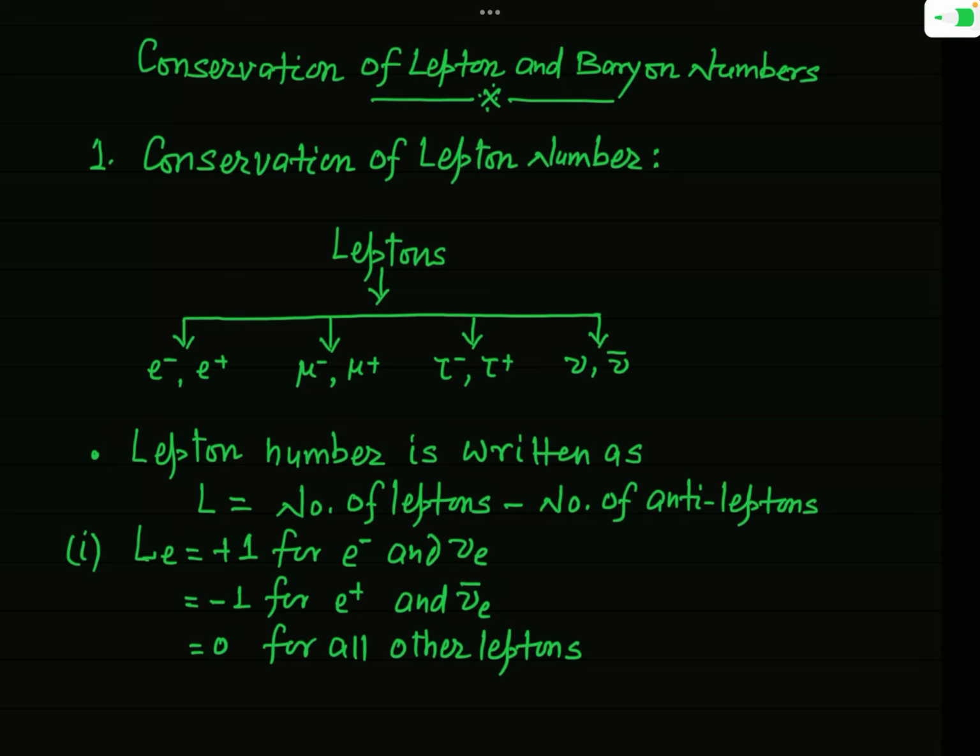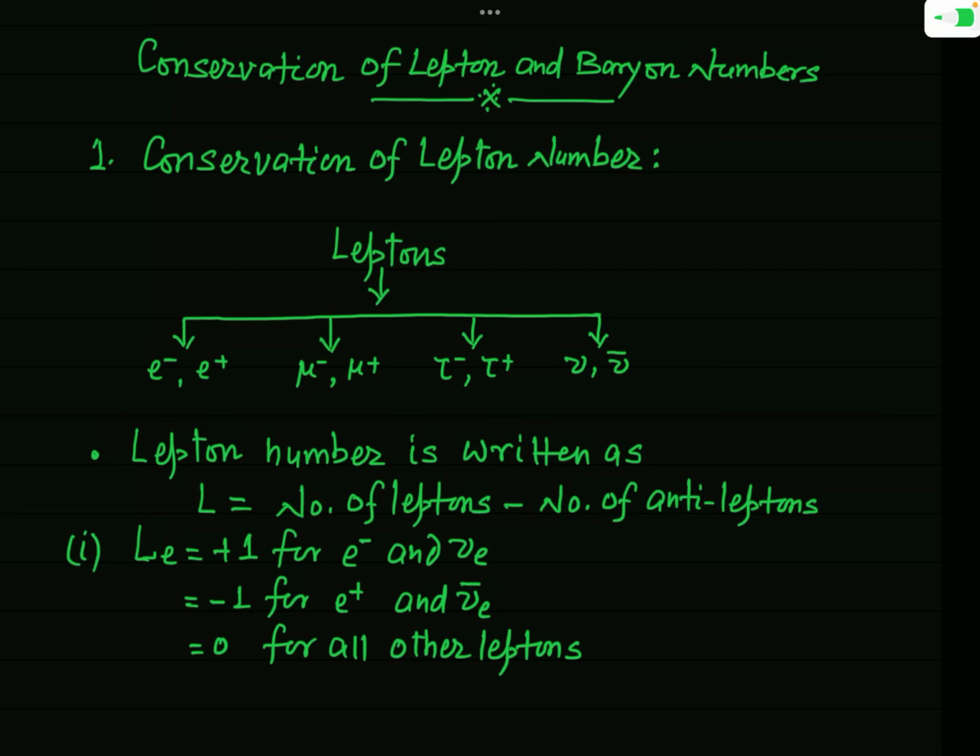When we discussed the classification of elementary particles, you saw that the fermions are of two types, and those are leptons and baryons. Now in the category of leptons, there are three types of particles.